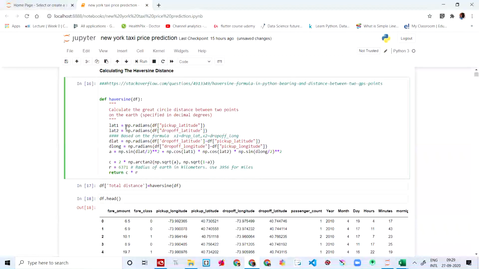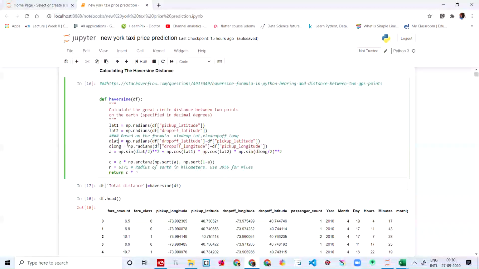I'm going to say latitude 1 is equal to np.radians of pickup latitude, and latitude 2 is equal to drop off latitude. Now delta latitude is equal to np.radians drop off minus pickup. We're going to say drop off latitude minus pickup latitude is equal to delta latitude. Now delta longitude is equal to drop off longitude minus pickup longitude. Now we're going to say a, this is just a variable, a is np.sin of delta latitude divided by 2, multiplied, meaning the square, by 2.